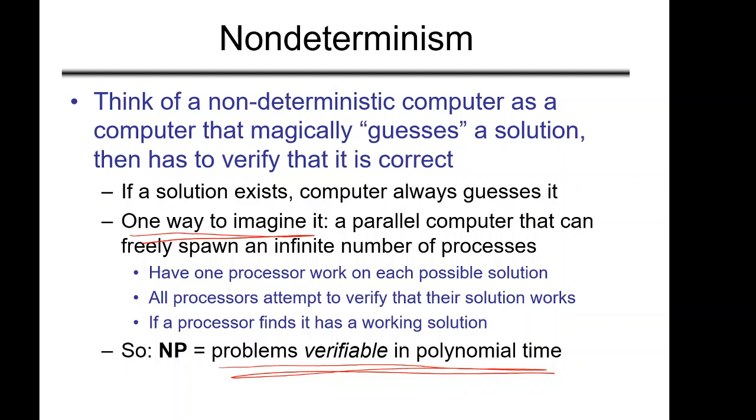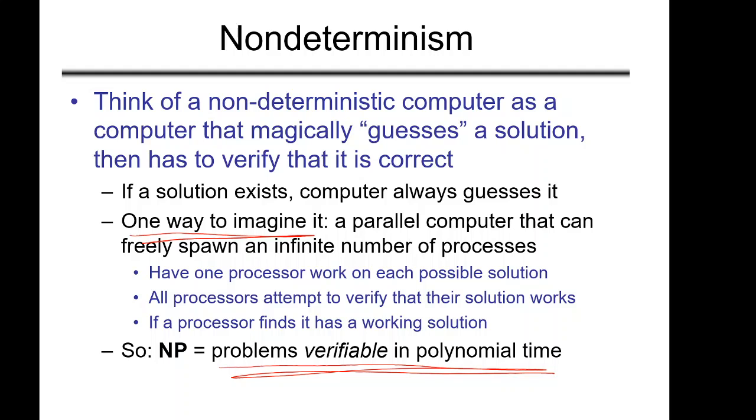Now if we try to map this solution in our deterministic computer, then you have to travel all possible paths, and then it will lead to exponential complexity, definitely. So therefore we will put all such problems into the NP class or NP category, where the problem is verifiable in polynomial time. Somebody will give you the problem and the solution of that problem, and in polynomial time we can say that this is verified, like this is the solution of this problem, yes or no. So we can verify that solution, that's it.